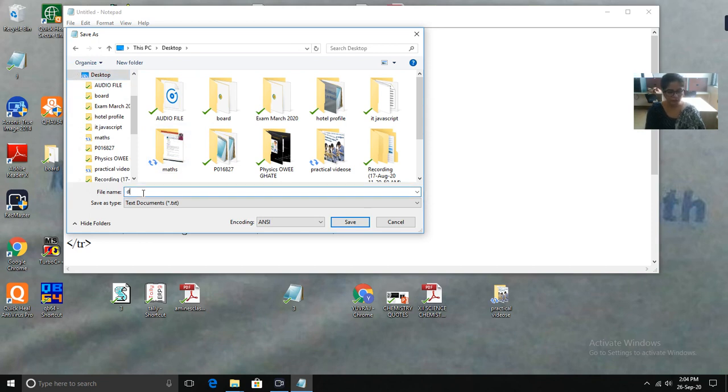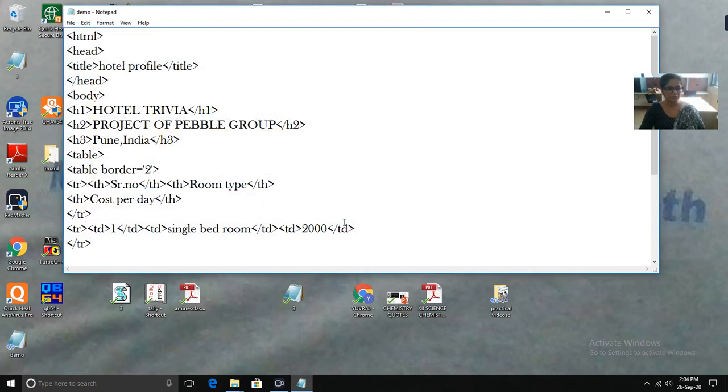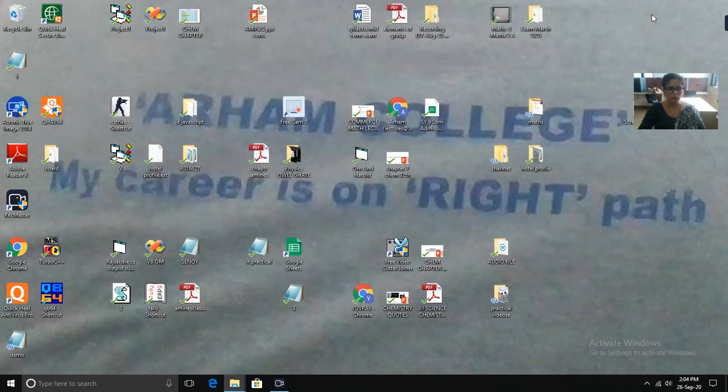For example, the name of the file is demo. You always have to write the extension .html. Okay, it is very important. Name of the program .html, and then Save. So now I have saved the file on the desktop. Now I have to check where the file is. So here is the file with the name demo.